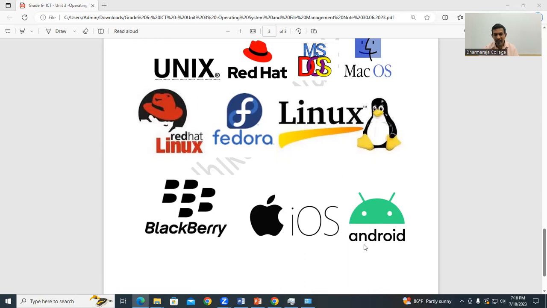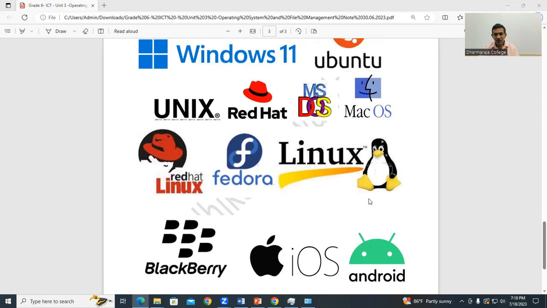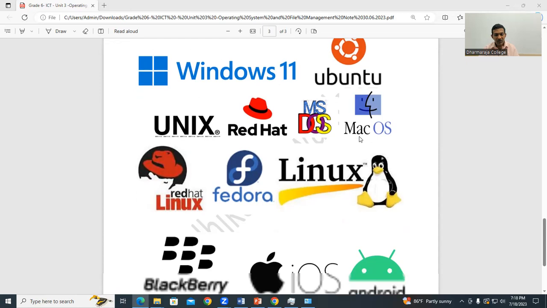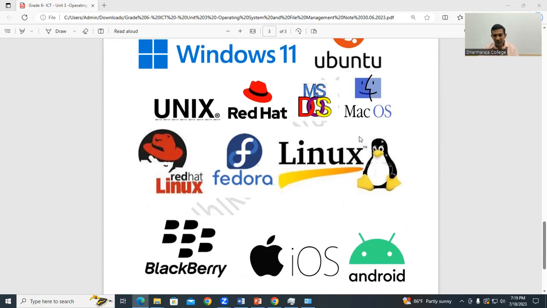You cannot download Windows for free, but some of these you can freely download and use. Earlier, Windows had to be purchased for money, and the Mac OS is also the same. That's why most people in the world are now going for FOSS software.